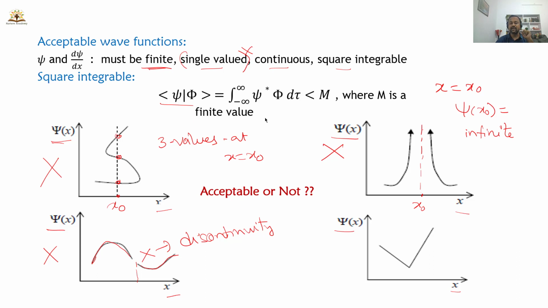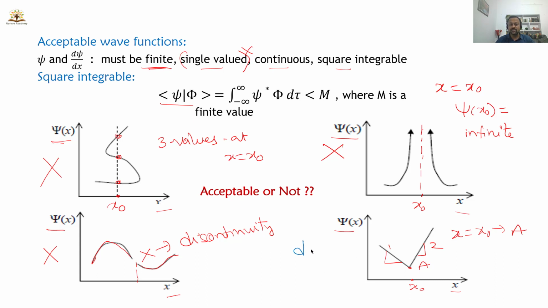I will give one hint on how to identify whether the given function is acceptable or not. Let us select a point here. Assume that this is x naught. When x is equal to x naught, I have selected a point. Let me call this point A. So A is the intersection of two curves, curve 1 and curve 2. This curve has a slope and this curve also has a slope. So for the first curve, we have to look for positive slope or negative slope. The first curve is having a negative slope.